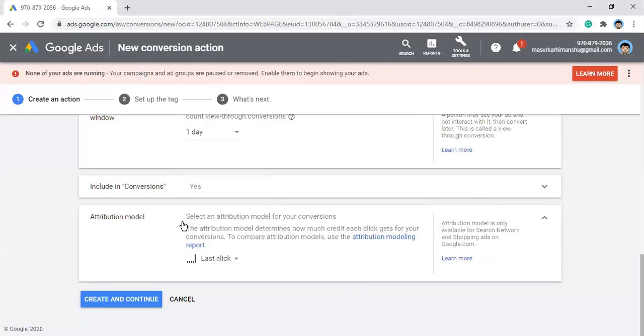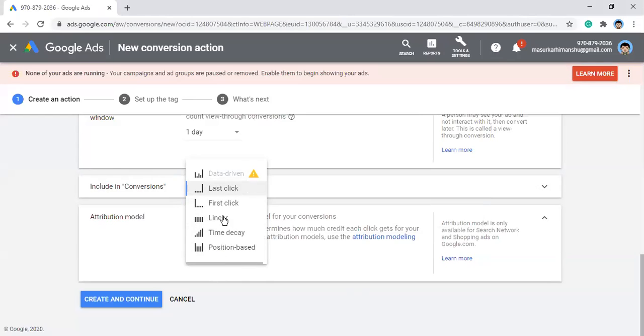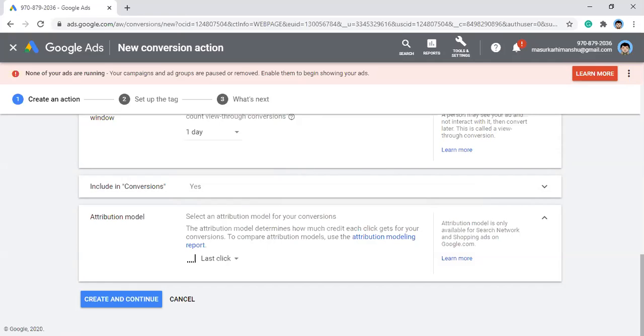So usually your attribution is last click. You don't change it normally. I just explained to you in case someone asks you anytime why not first click, why not linear, and what these are basically.